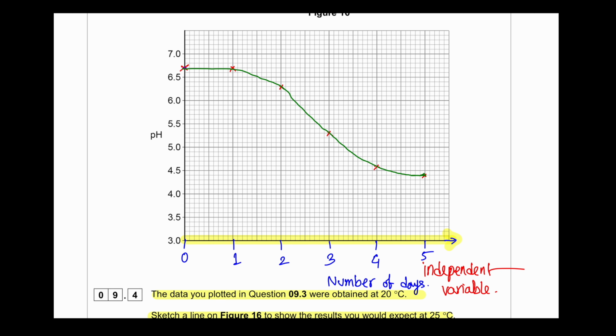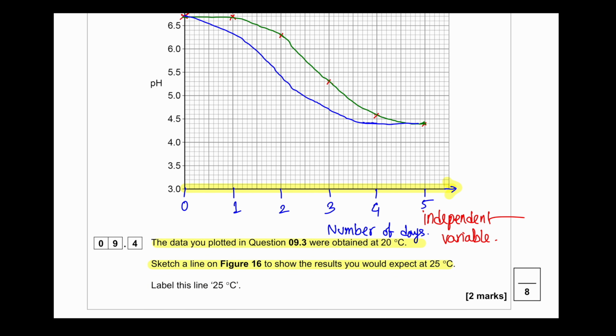So any line that goes below and goes to the same ending point of 4.4 just right before the original time would be correct. So label this one 25 degrees Celsius and label the other one 20 degrees Celsius, just so that it doesn't cause any confusion.